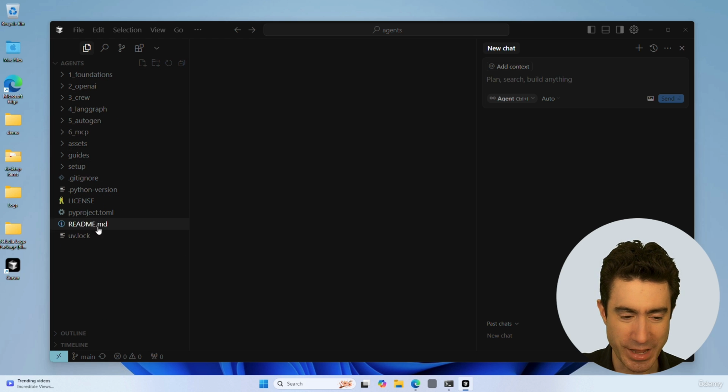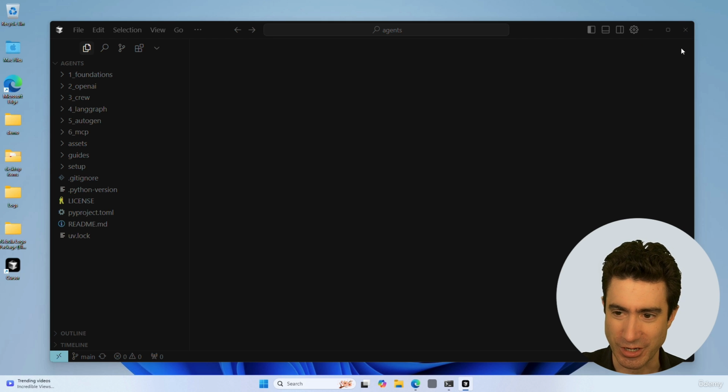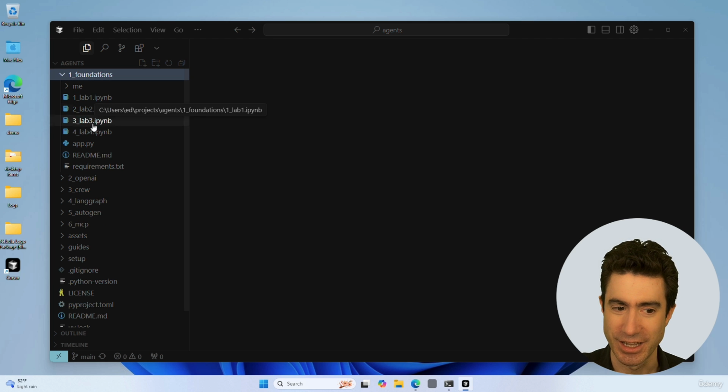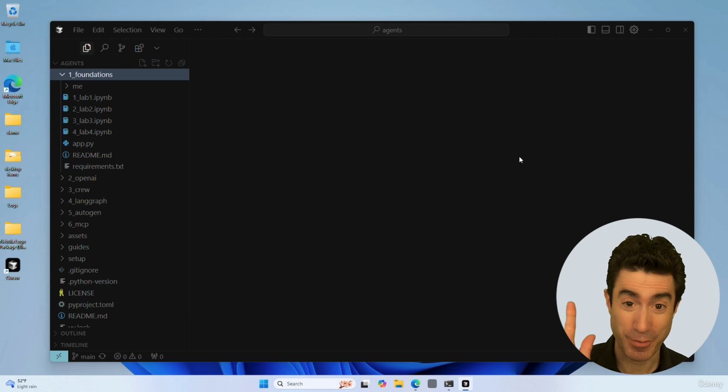And now here we have something called the Explorer on the left, which has all of our directories. We've got a chat ability to chat with an LLM on the right. I'm also just going to close that down. And what we're looking at here is the code. And in fact, this navigator on the left is showing you a different directory for each of the 6 weeks of the course from foundations through to MCP. And if we open this up here, you'll see all of the contents of the first week, foundations, where we are right now.